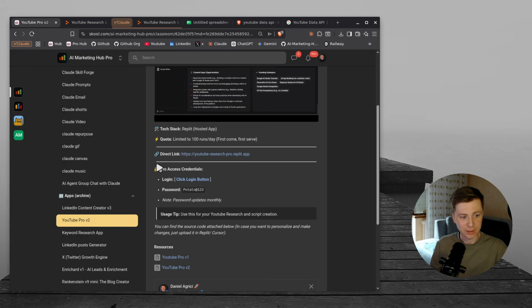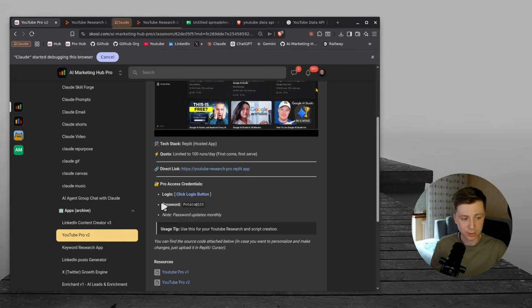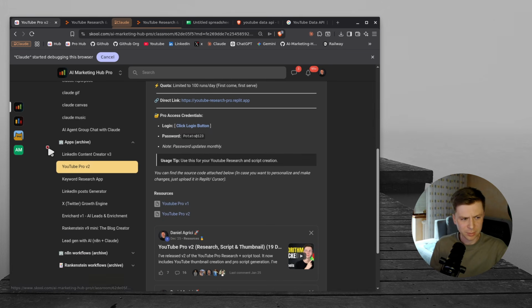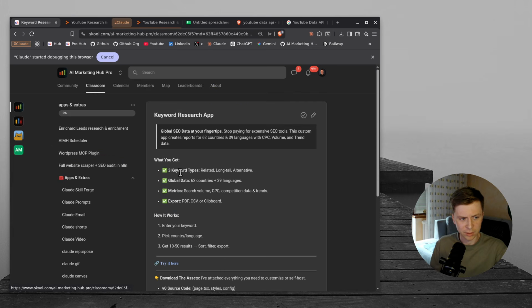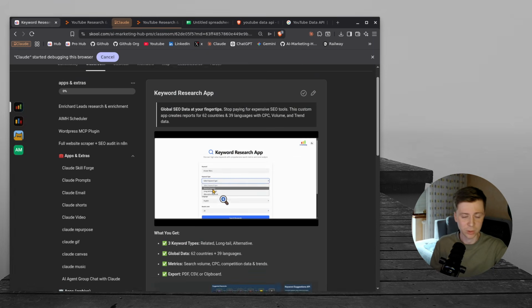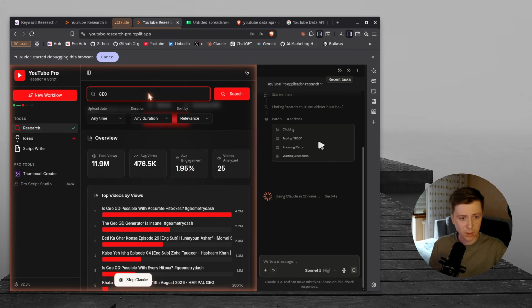So once again, guys, I will change this password in 1 week, and also Pro members, you can straight away log in. I have other apps. We have other apps here in the hub. You can check them out. So let's say even here I had this keyword research application. It was quite cool for doing research, and it's also live, by the way, for you homies in the Pro Hub. Let's wait for this to finish so we can see exactly what he cooks.